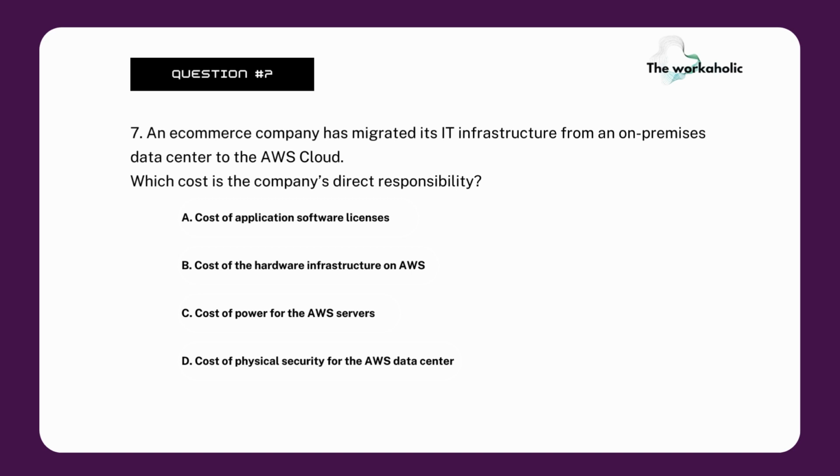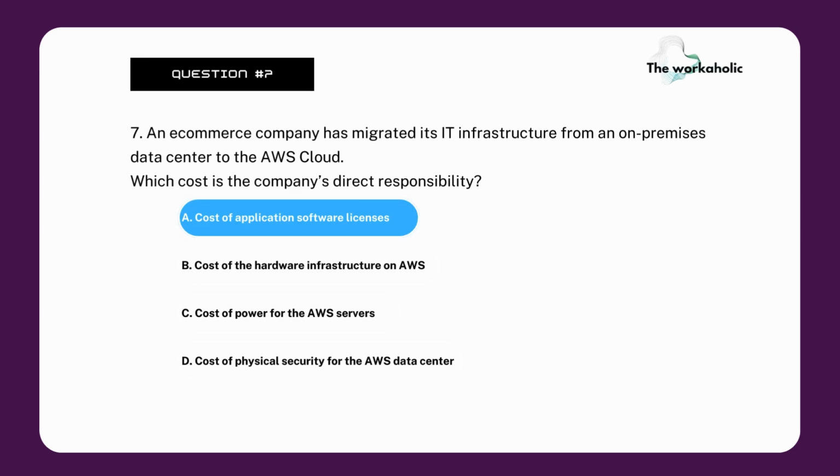Cost of power for the AWS server, AWS responsibility. Cost of physical security for the AWS data center is AWS responsibility too. So the right answer is software licenses. Option A is the correct answer. Moving to the next question.